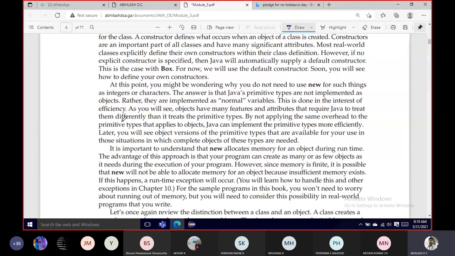there might be one question which might arise for you. Why do you need to use the new keyword, right? It is important that new allocates memory for an object during runtime. The advantage of this approach is that your program can create as many or as few objects as it needs during the execution of a program. However, the memory is not infinite, right? It is finite. It is possible that new will not be able to allocate memory for an object sometimes because of insufficient memory. This will create a runtime error, and you know that a runtime error may cause an exception to be raised.